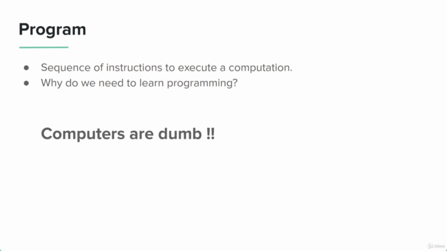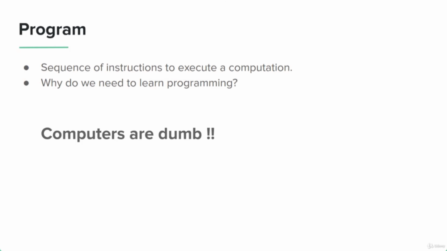So why do we need to learn programming at all? If computers are so smart and they were built in the first place to do our tasks, we should have just invented computers that could understand our native language. We could just instruct them to do our daily tasks. Simply put, it's because computers are dumb. Computers don't understand high-level abstract language like humans do.